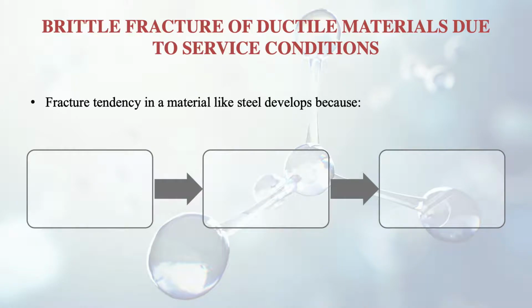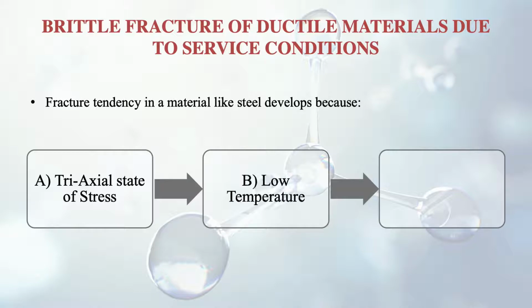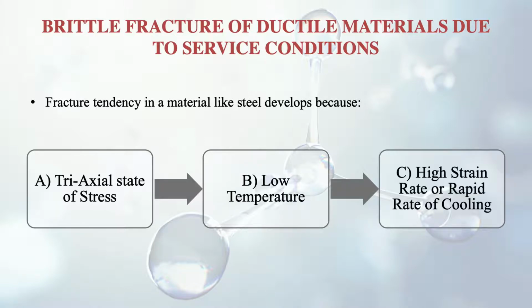Fracture tendency in a material like steel develops because of three main reasons. The first one is the triaxial state of stress. The second one is low temperature, as I told you. The third one is a high strain rate or a rapid rate of cooling. So the stress is acting in three directions, it is triaxial, so it's actually very complicated. Then the temperature, and finally the strain rate, as we have discussed in the previous session also. This strain rate is also very important.